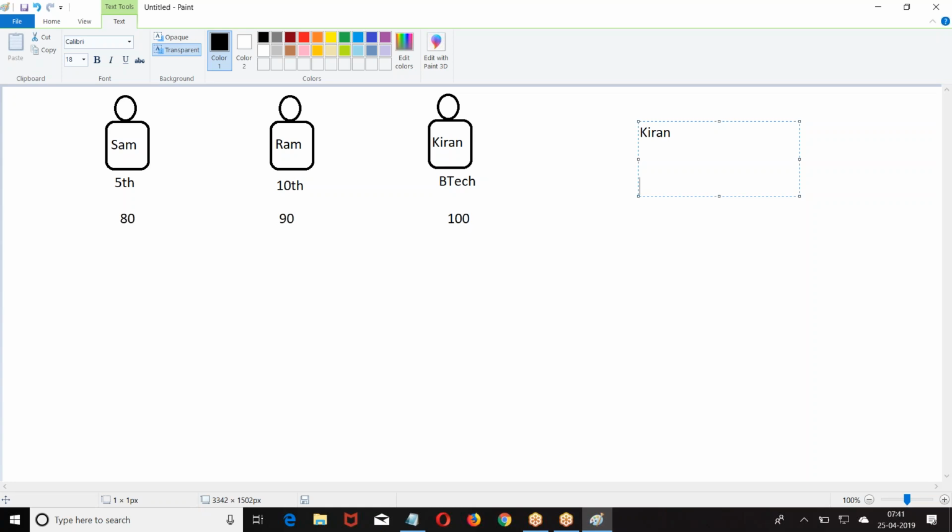Let me put it another way. In object-oriented programming, who is intelligent here? Ram, because the priority is given to the object, then to the action. First the person, then the action. In structure-oriented programming, first the action, then the person.